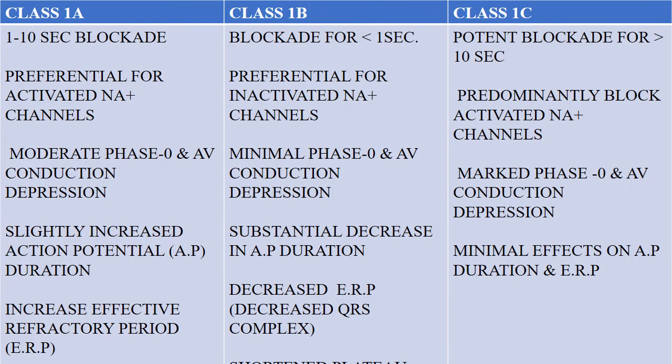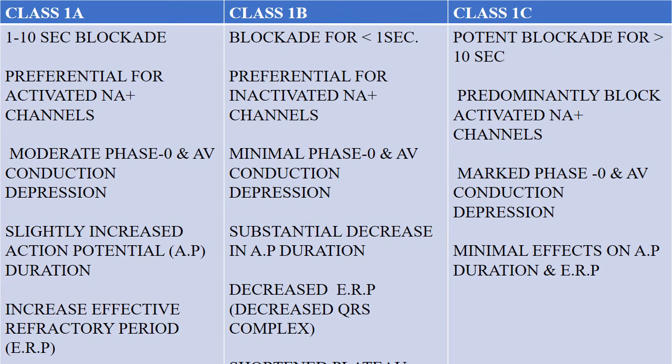Class 1A drugs have 10-second blockade, 1B drugs less than 1 second blockade, and 1C drugs potent blockade, greater than 10 seconds. Class 1A drugs are preferential for activated sodium channels. Class 1B drugs are preferential for inactivated sodium channels, or sodium channels which are in the depolarized state, and class 1C drugs predominantly block activated sodium channels.